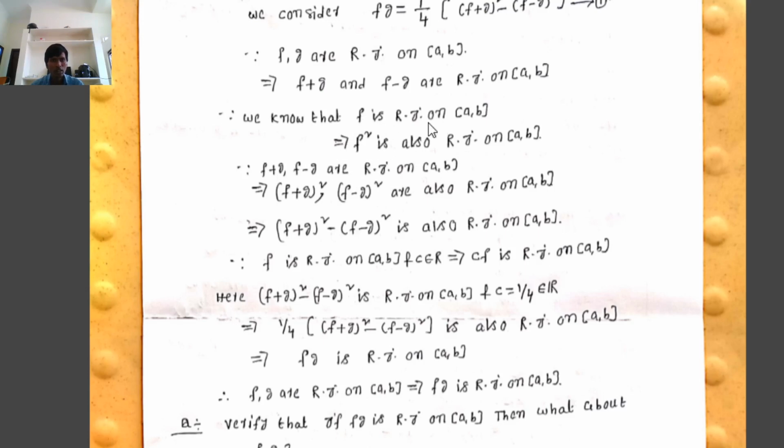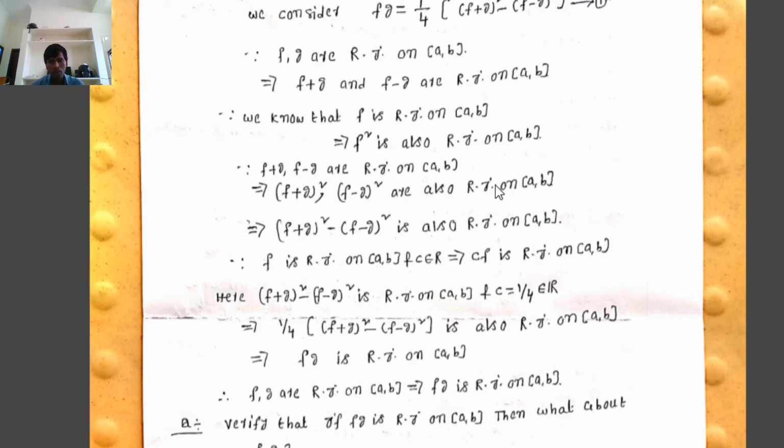Therefore f is Riemann integrable, that implies f square is also Riemann integrable, where f plus g, f minus g are Riemann integrable on closed interval a, b. That implies automatically (f plus g) whole square, (f minus g) whole square are also Riemann integrable on closed interval a, b. Using the previous theorem, f is Riemann integrable, that implies f square is also Riemann integrable. Therefore (f plus g) whole square is Riemann integrable, and (f minus g) whole square is also Riemann integrable